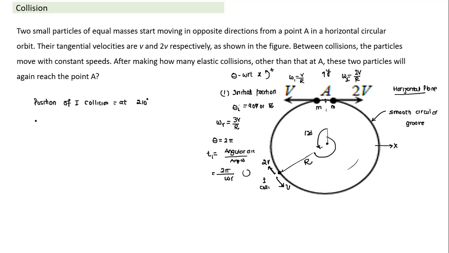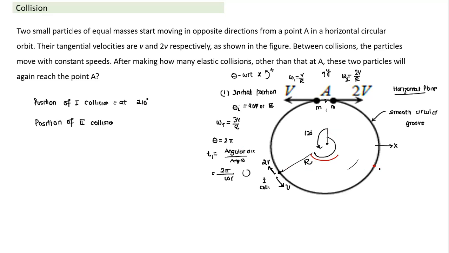Now, at which position will the second collision take place? Position of second collision. The one which is moving at the slower speed will now undergo a deflection of 120 degrees. So from this position, I'll measure an angle of 120 degrees. How much from this side? 240 degrees. 210 plus 120 becomes equal to 330. That's where the second collision will take place.